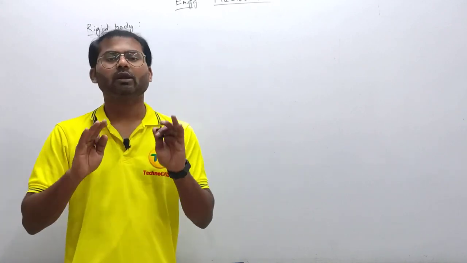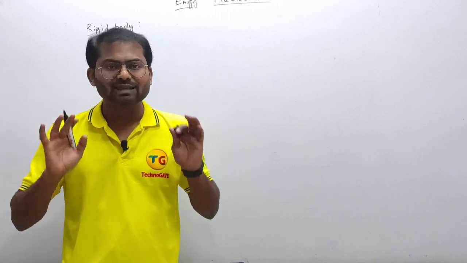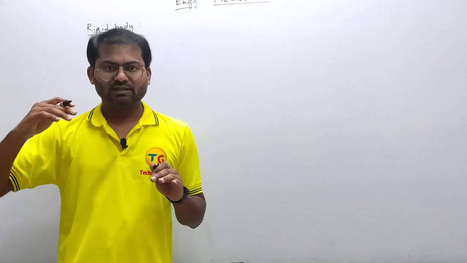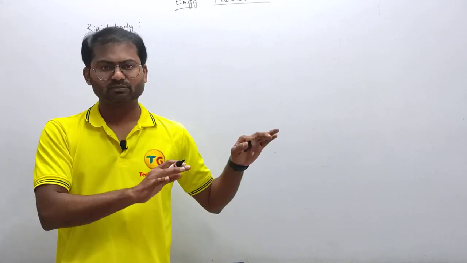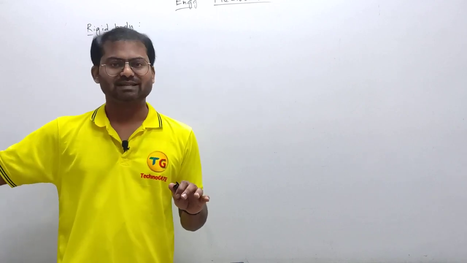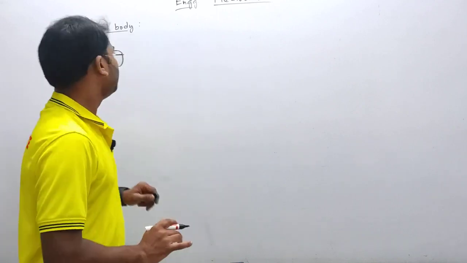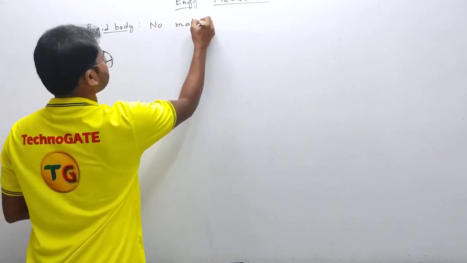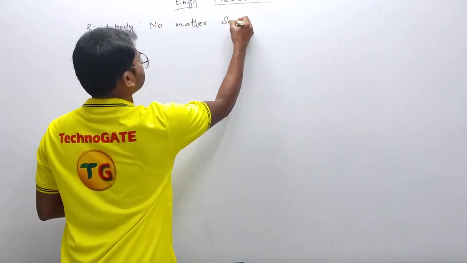So we are not at all concerned about any deformation in this subject. When you go to the next subject, that is strength of materials, we will be dropping this assumption. So there we will be dealing with deformations, stresses and other things. Clear? So rigid body, no matter whatever is the force,